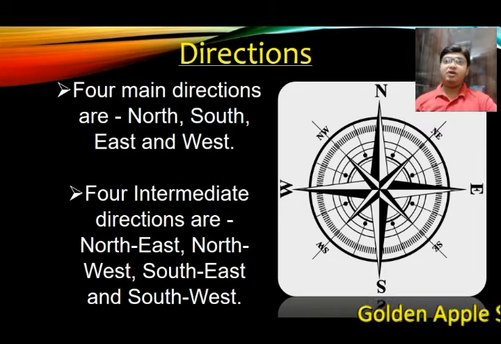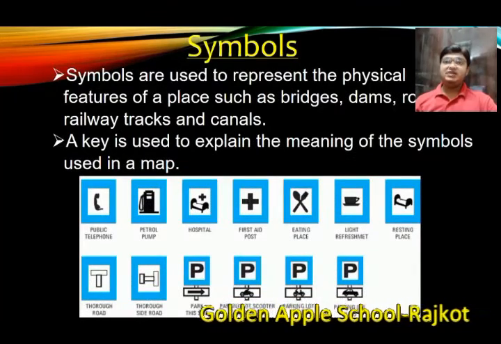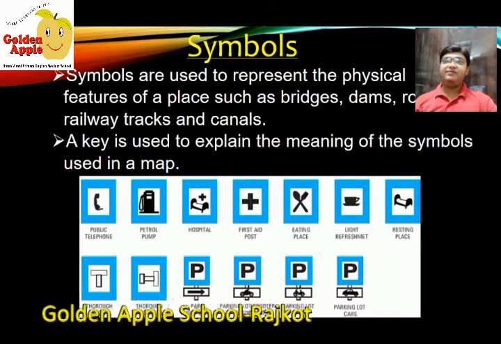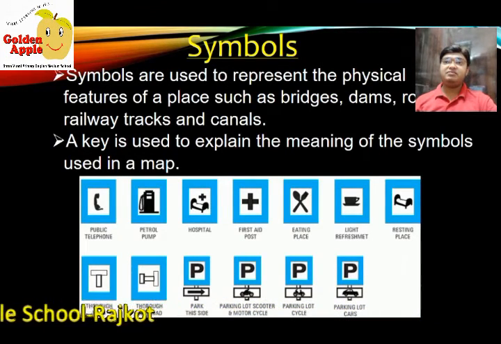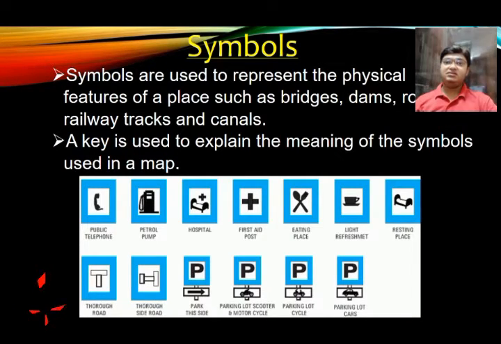After that we are going to talk about symbols. Symbols are used to represent the physical features of a place such as bridges, dams, roads, railway tracks and canals. A key is used to explain the meaning of a symbol used in a map.